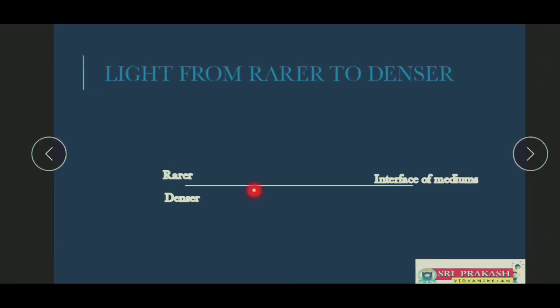Let us see how the light is going to change its path when it travels from one particular medium to another particular medium in the rest of the video. This interface is going to separate the two mediums, rarer and denser. Let us take a light ray traveling from the rarer medium and incident on the interface.